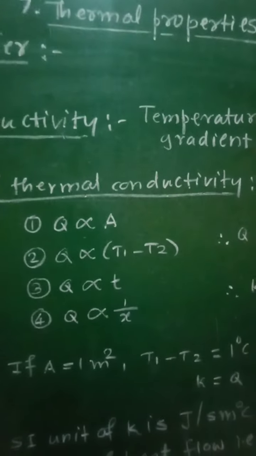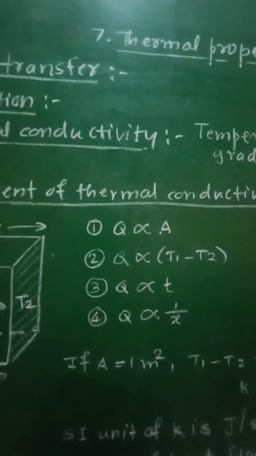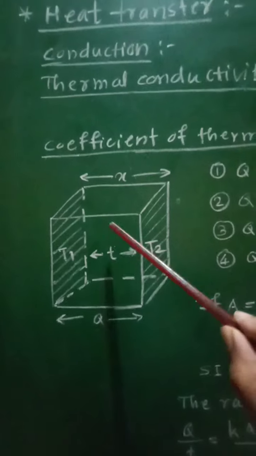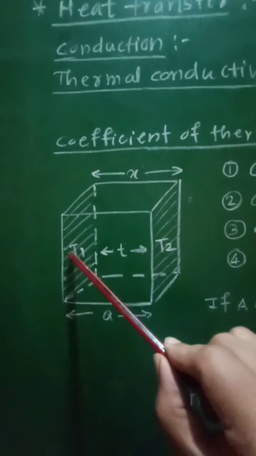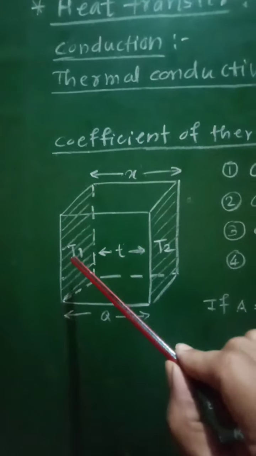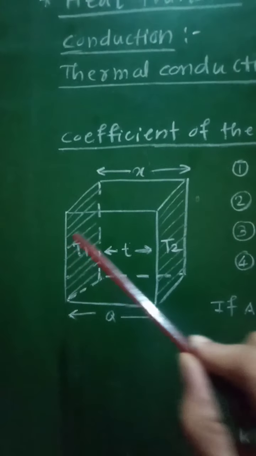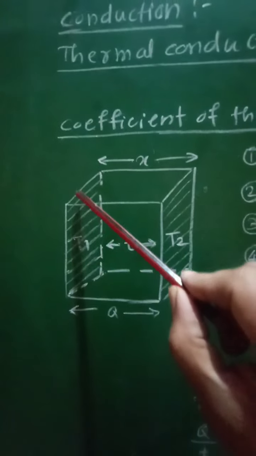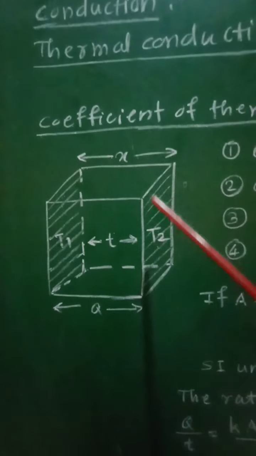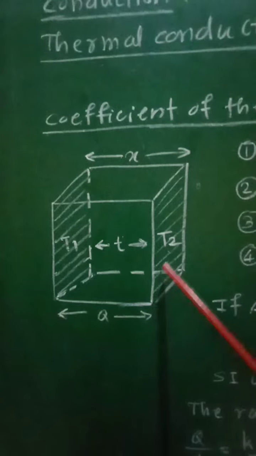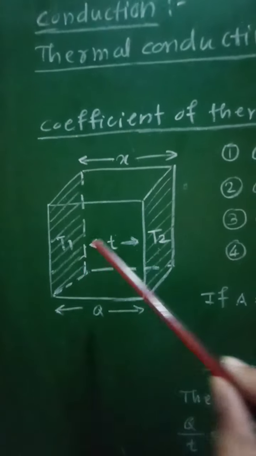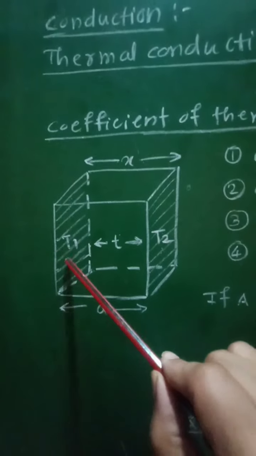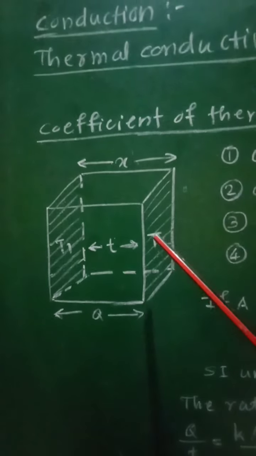Now in order to explain this coefficient of thermal conductivity, let us consider a cube having its two opposite faces at temperatures T1 and T2. This surface of the cube has temperature T1, the opposite surface has temperature T2, such that T1 is greater than T2. So for the first face, the temperature will be larger as compared with the second face.